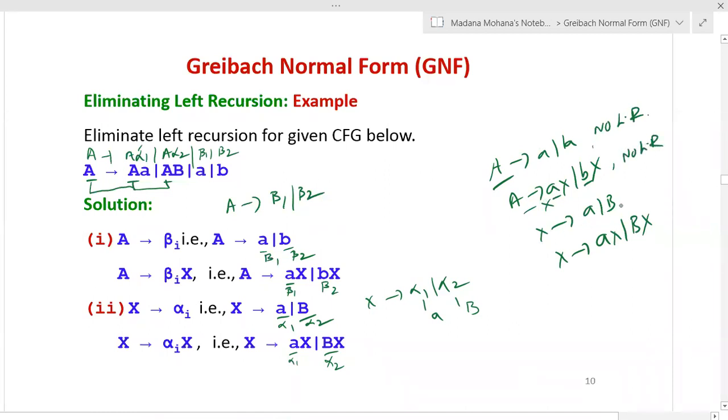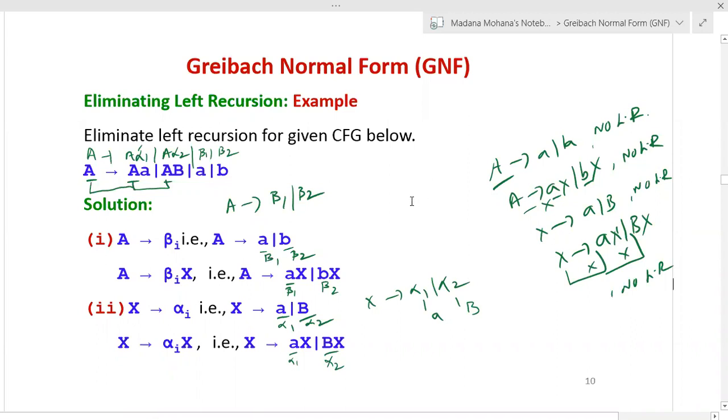Now X derives A or B. Here, see there is no variable X in the right-hand side leftmost. Therefore, here also no left recursion. Now here X derives AX. Here you can see maybe right recursion is possible, but here you are checking left recursion. So left recursion means the same variable as in the left-hand side does not occur leftmost in the right-hand side. So now here X is A, not equal. Then here again X is B, also not equal. Therefore, here also no left recursion. This is the equivalent grammar after eliminating left recursion.